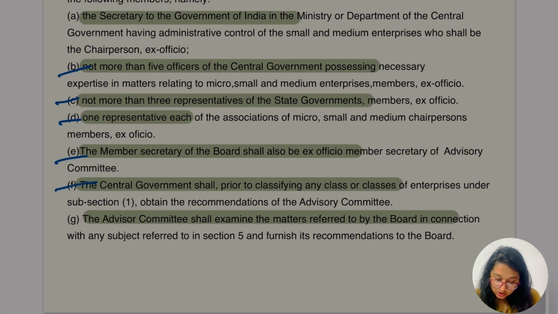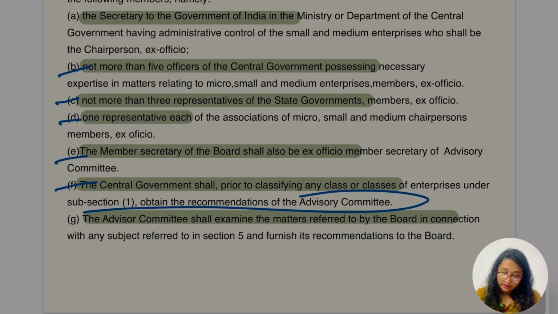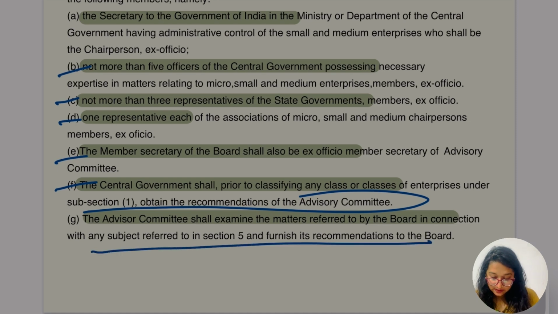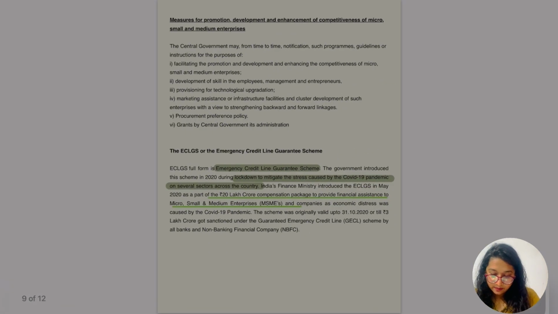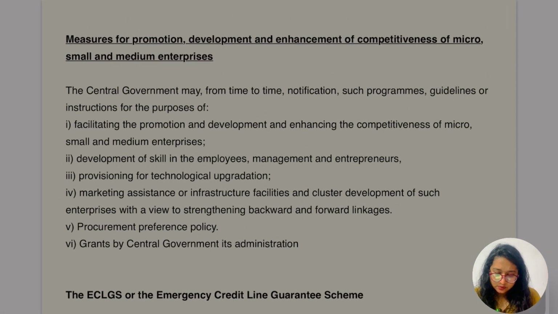Then the central government shall, prior to classifying any class of enterprise, consult under this. And last is about the advisory committee: it shall examine the matter referred by the board in connection with any of the subjects referred to in section 5. They have to furnish the recommendation to the board. Hope this was also clear.